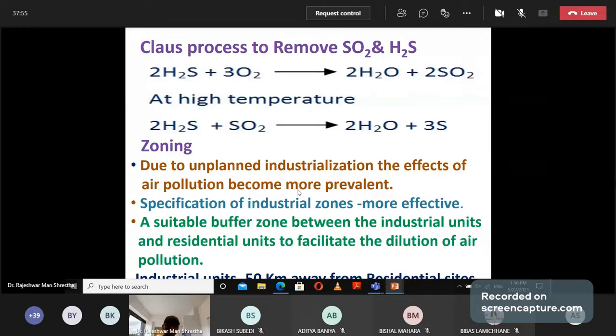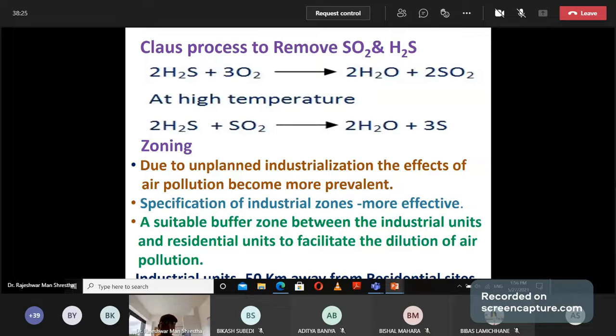For example, near industrial estates there are so many houses and buildings that the people residing there suffer from a high amount of pollutants. Buildings and homes should be established away from the industrial area.